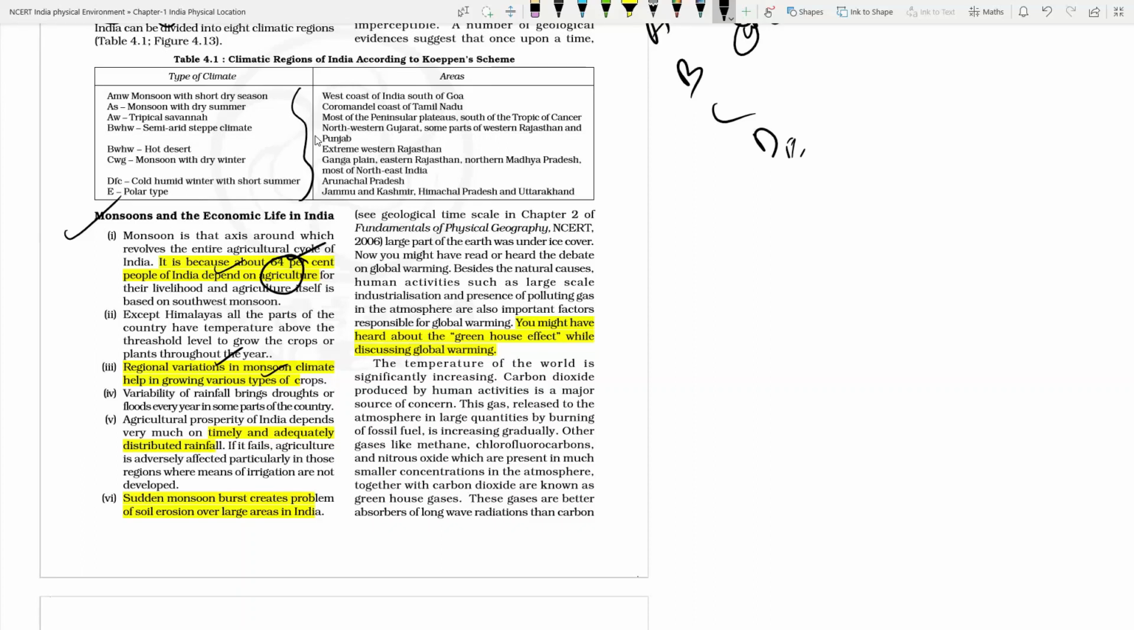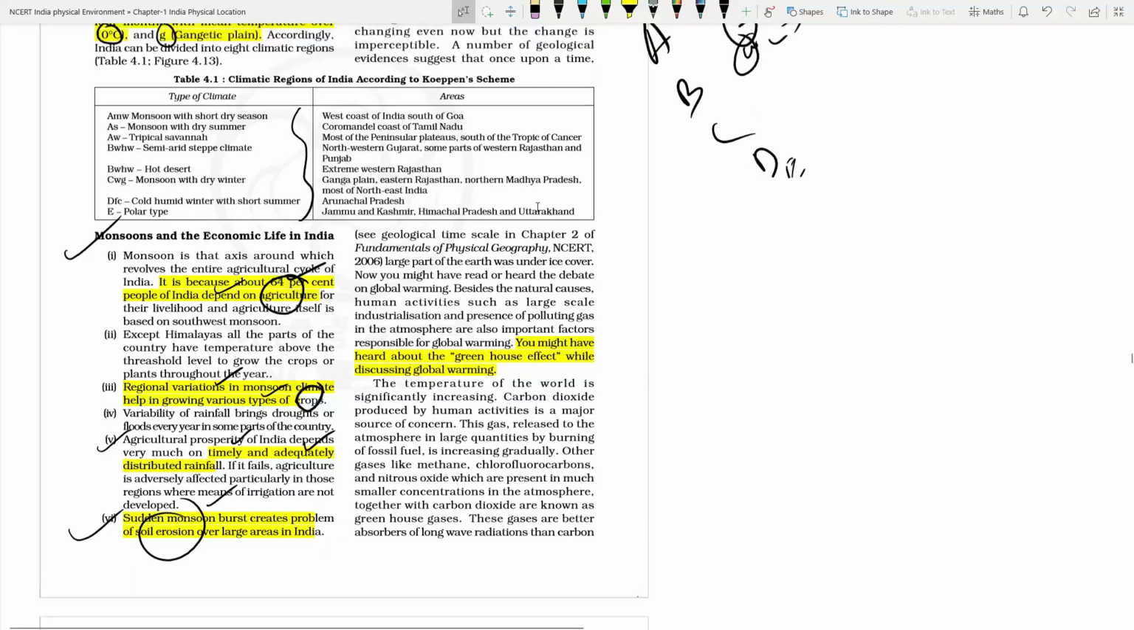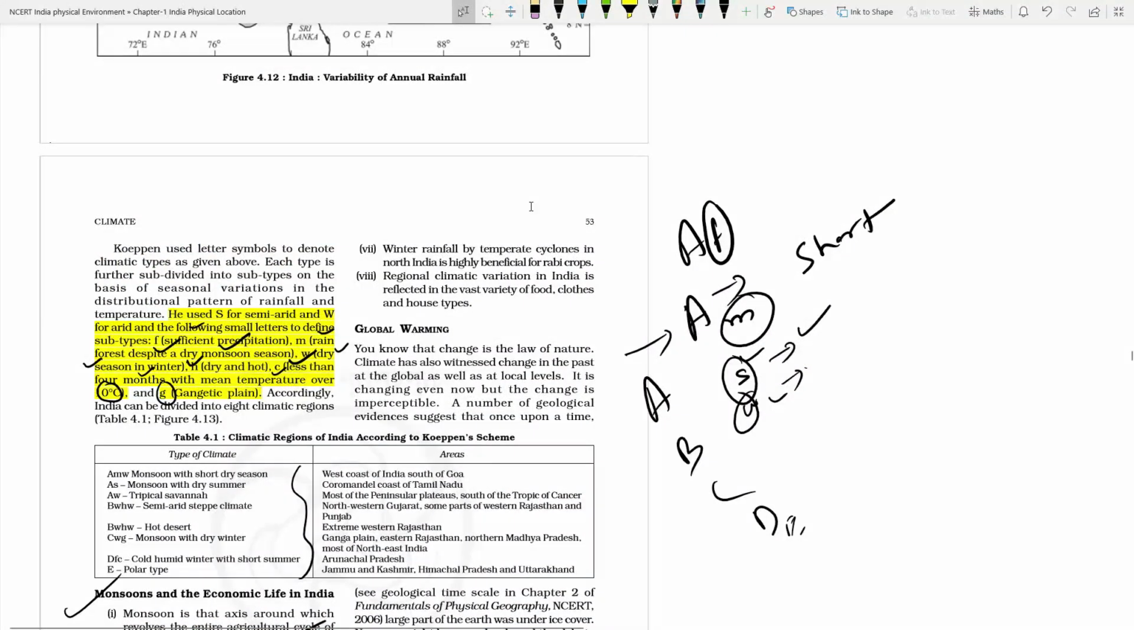That's why different kinds of crops can be grown. In the drier region millet crops can be grown and in the wetter area kharif crops can be grown. Agriculture prosperity of India depends upon how timely the monsoon is approaching and how much rainfall it is having. If less rainfall will be there, then drought and famine kind of condition will be there. Sudden monsoon burst creates soil erosion kind of problems in India. Also in India, because of global warming, we will have to switch to drought resistant crops.